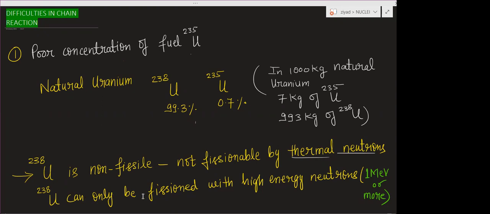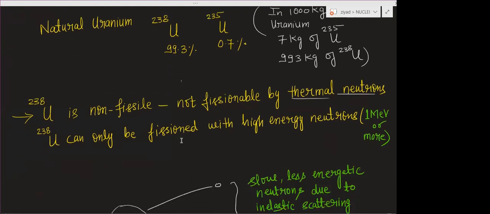Uranium 238 can only be fissioned with high energy neutrons, which require 1 mega electron volt or more energy.